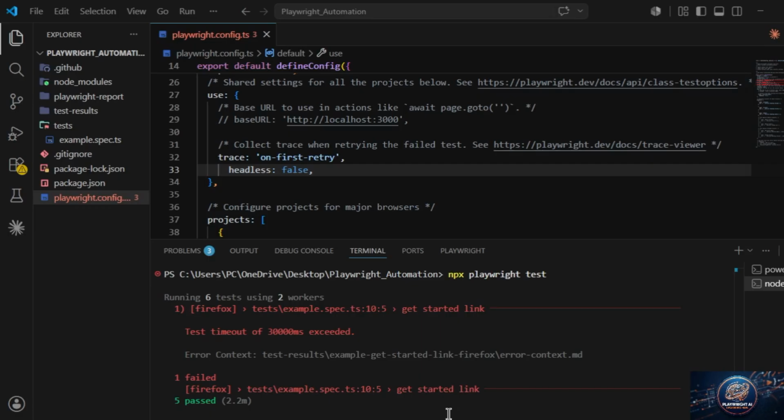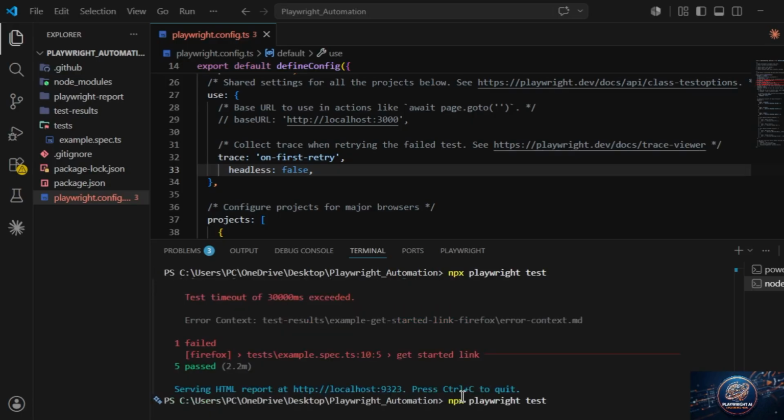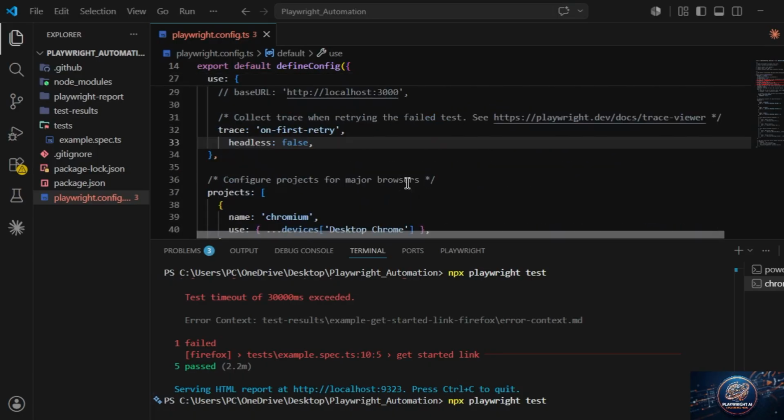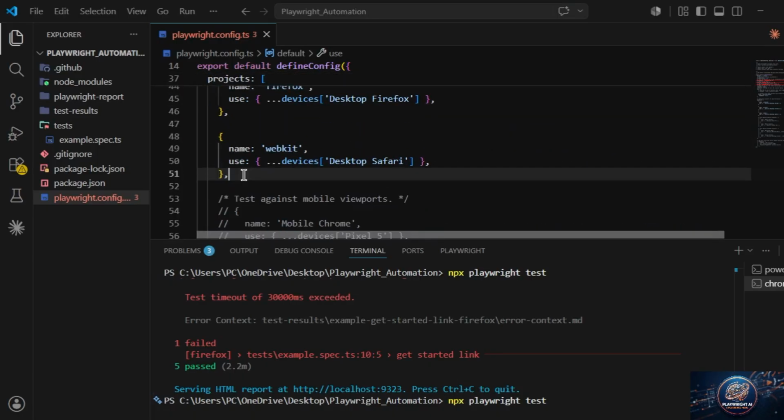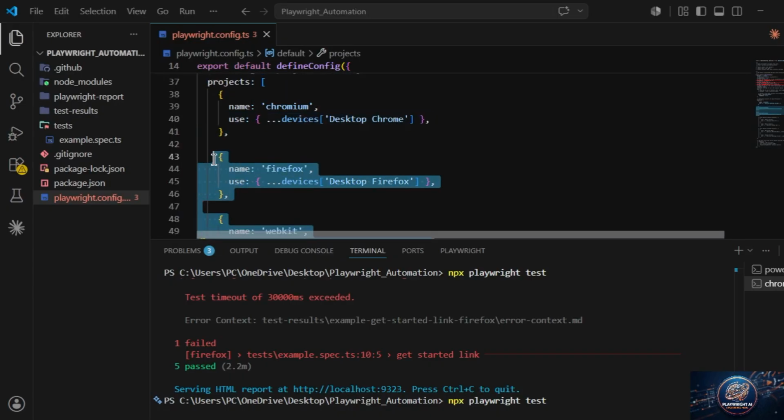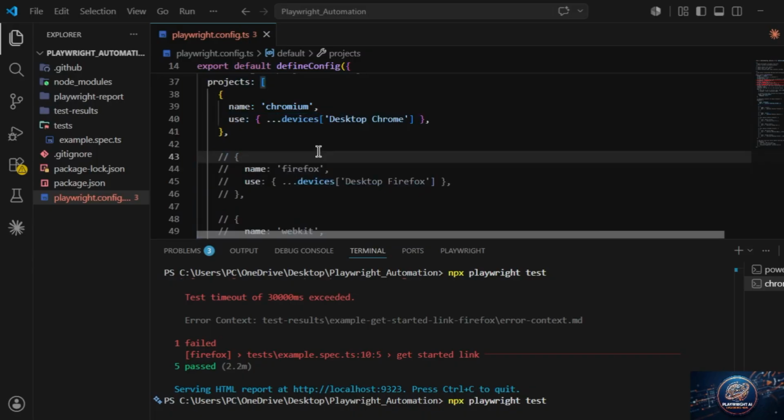So now you will see that headed mode will be there, so our browser will start. Running 6 tests using 2 workers. Next time, we will comment out WebKit and Firefox for now, so we will check only Chromium.